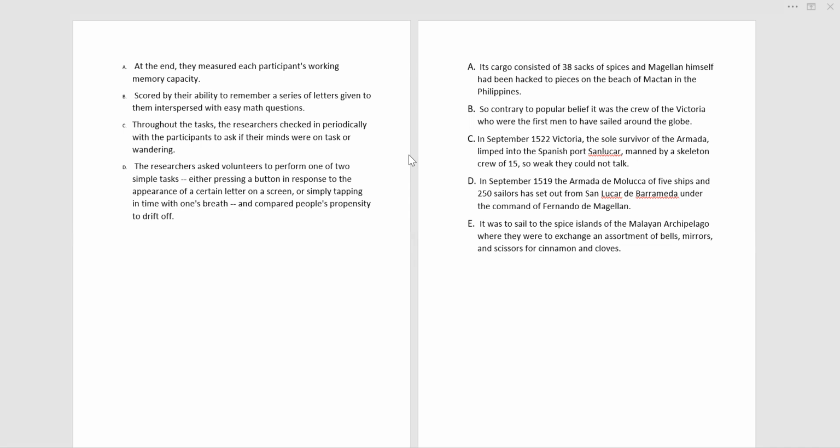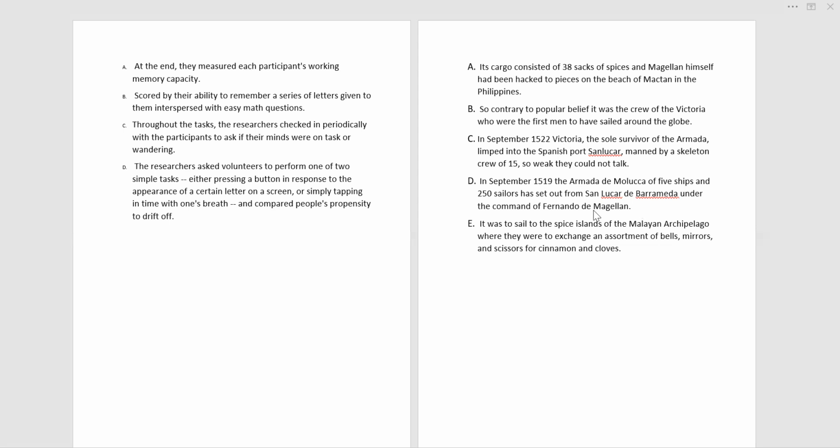So D, E, A, which leads to C. In September 1522, the Victoria, the sole survivor of the Armada, limped into the Spanish port of Sanlúcar. You see why C cannot be the first sentence: it says who came back from this business trip, and that's what is in the C sentence. So this cannot be the first sentence.